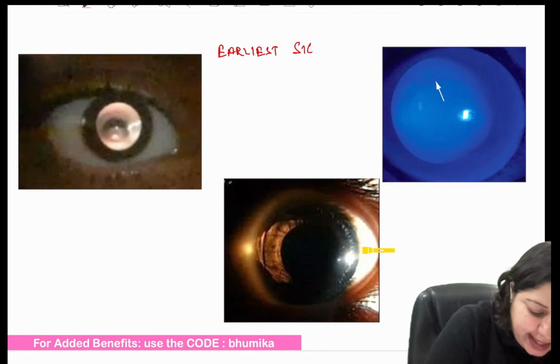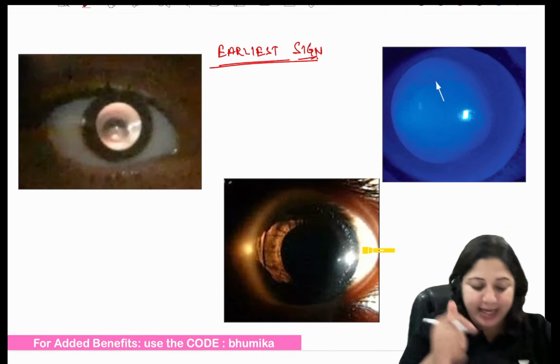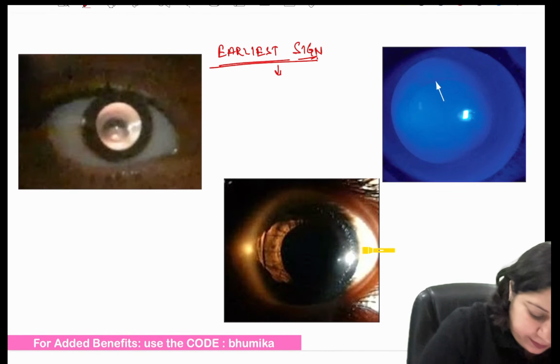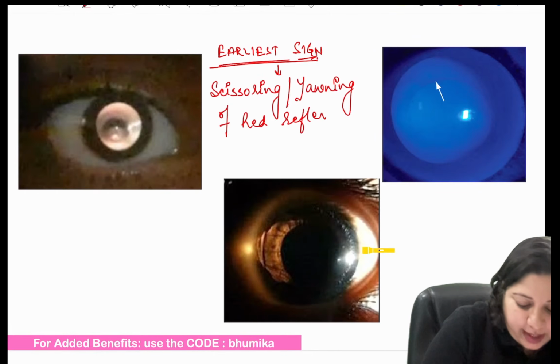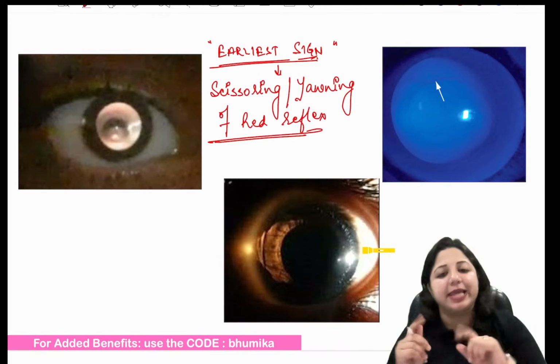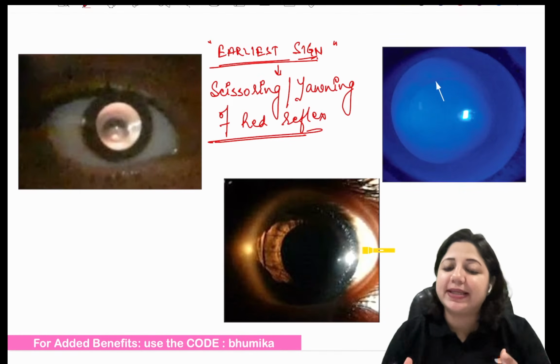Which is the earliest sign? It is not shown here. It is the scissoring or yawning of red reflex. So this is the earliest sign of keratoconus.